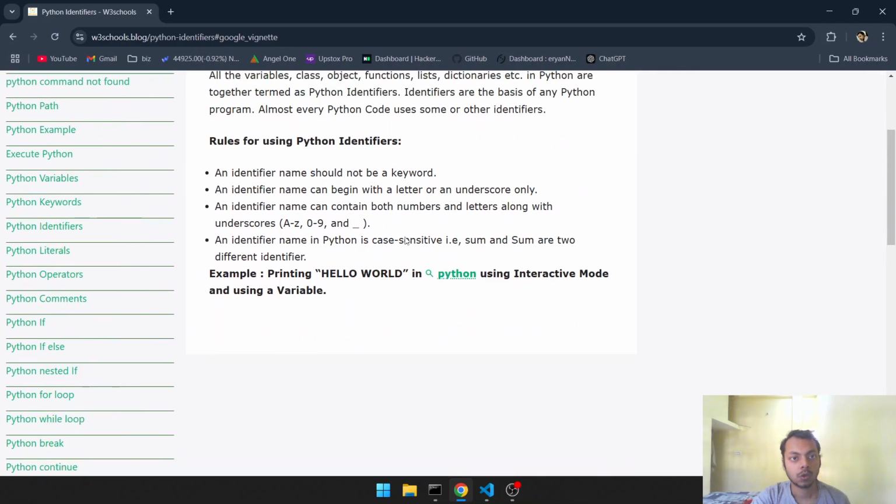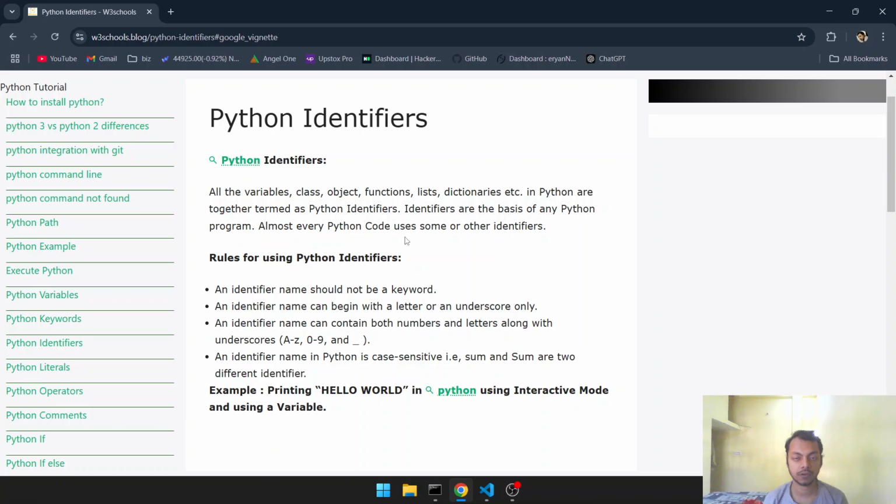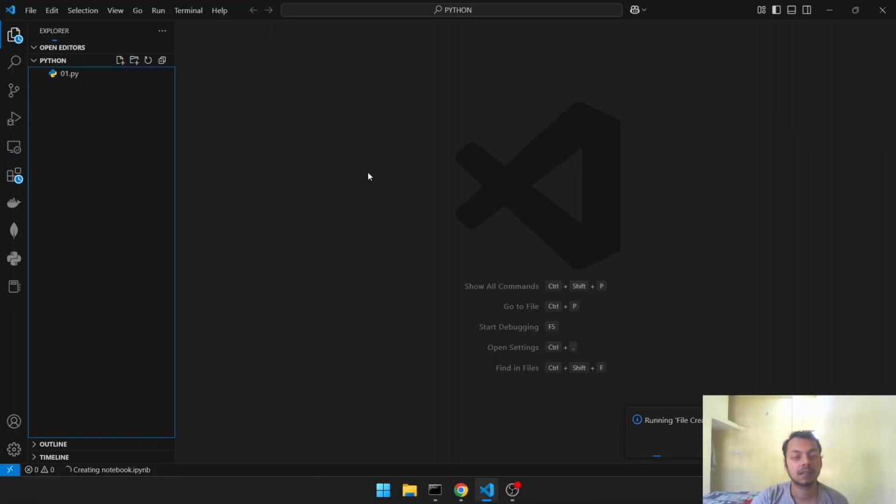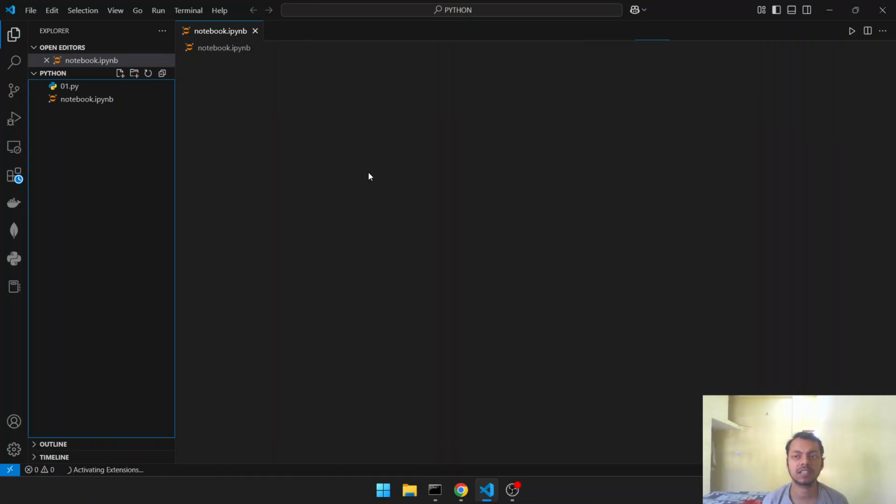So what are identifiers and keywords? We know that Python is a case sensitive language. In Python, if we write small a and capital A, these both will be treated differently. And a Python identifier is a name used to identify a variable, function, class, module, or any other object. In layman terms, it can be termed as the name of a variable. Identifiers are the names of variables.